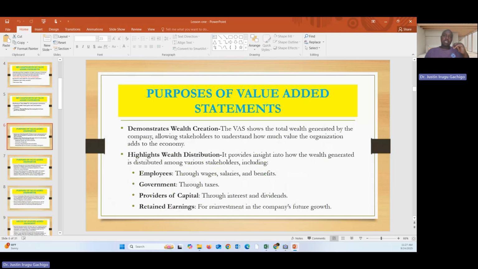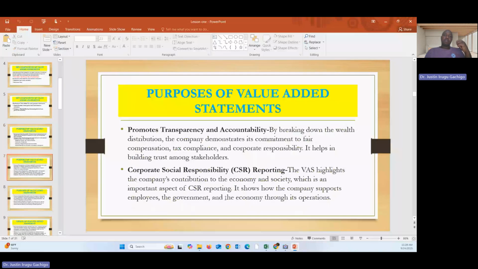It is distributed among these stakeholders: employees, who are paid salaries, wages, and benefits; government, which is paid taxes; providers of capital, who are paid interest and dividends. Then we have the retained earnings, which are invested in the company's future growth. Then it promotes transparency and accountability.